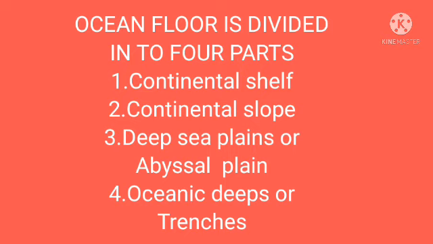The first one is continental shelf, the second one is continental slope, the third one is deep sea plains or abyssal plain, and the fourth one is oceanic deeps or trenches. Once again I will explain, write down in your notebooks. First is continental shelf, second is continental slope, third is deep sea plains or abyssal plain, and fourth is oceanic deeps or trenches.